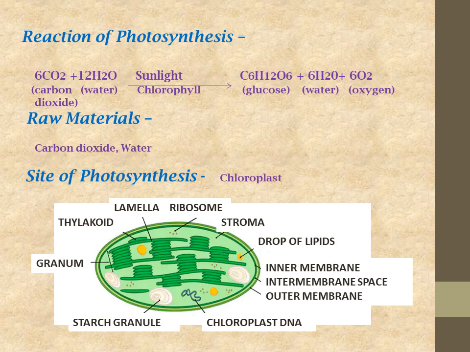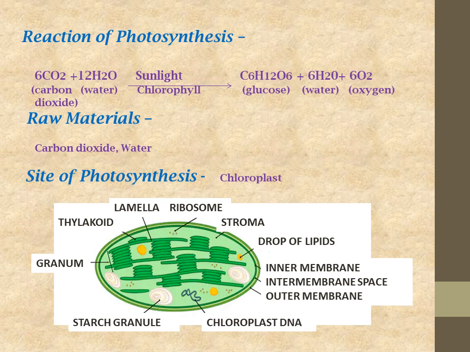Now you can see, if you look at this structure, we can consider it as a coin, and when we place 5, 6 or 10 more coins over each other, it becomes a pile of coins.